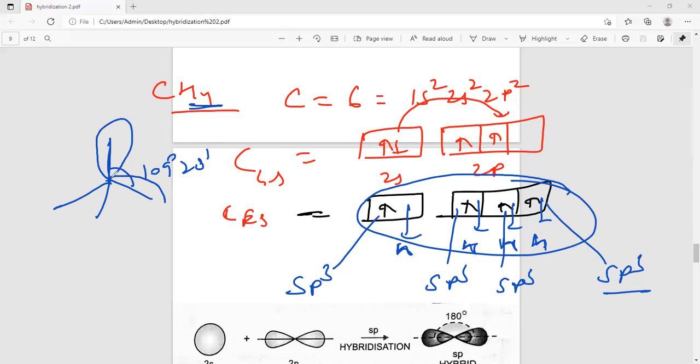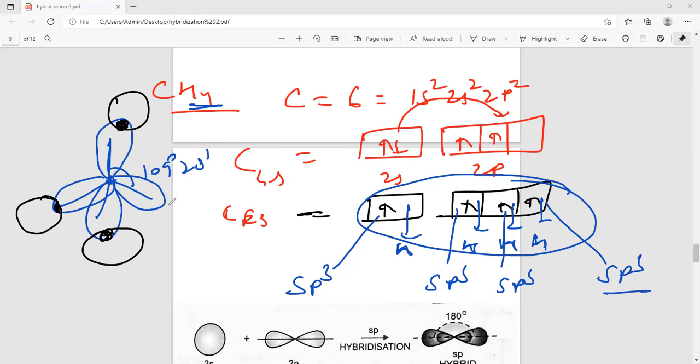Hydrogen is combined with carbon like this, because hydrogen has only a spherical shape. So 1 hydrogen, 2, 3, and 4. This is the structural representation of CH4. Clear?